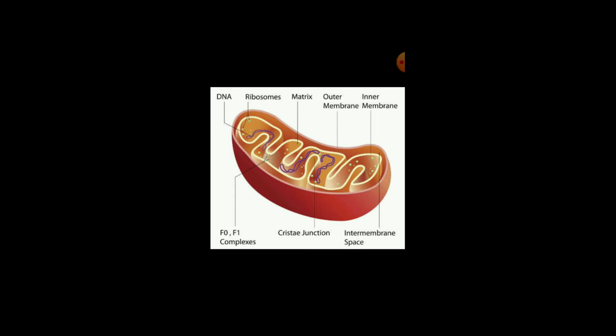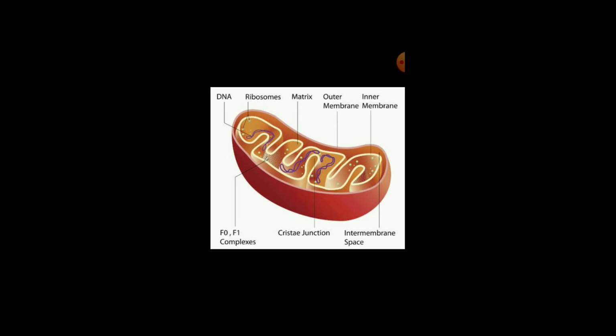This structure is called mitochondria. Look there. It is a double layered membrane, an outer membrane and an inner membrane. It contains DNA, and look here, its main function is, it is the powerhouse of the cell. It helps in the production and storage of energy. Mitochondria is the powerhouse of the cell. Therefore, it helps in the production and storage of energy.